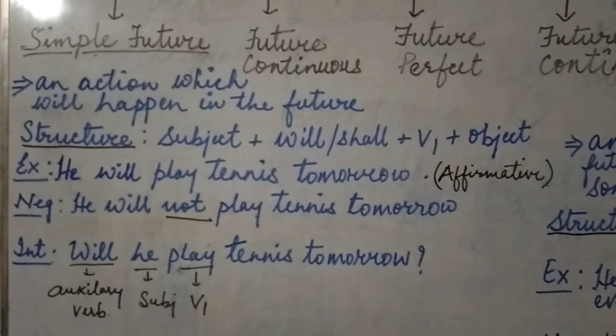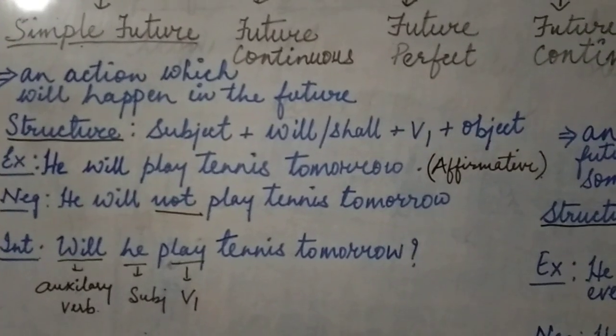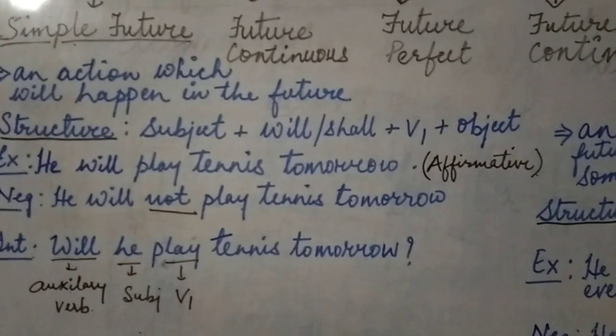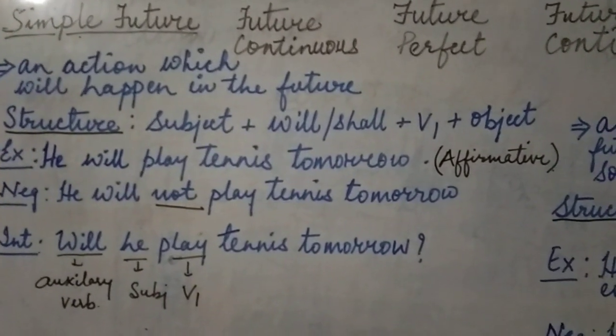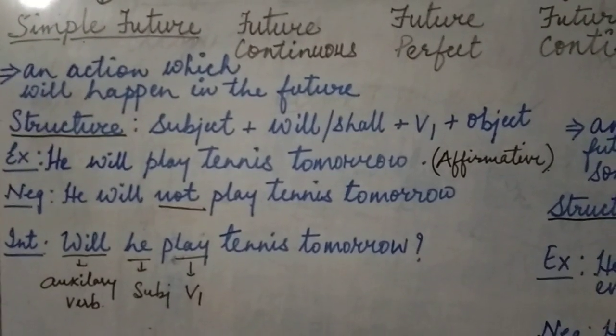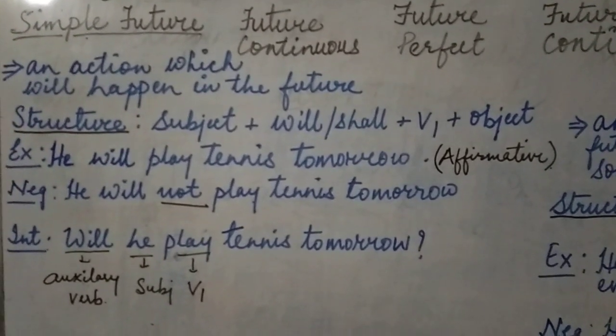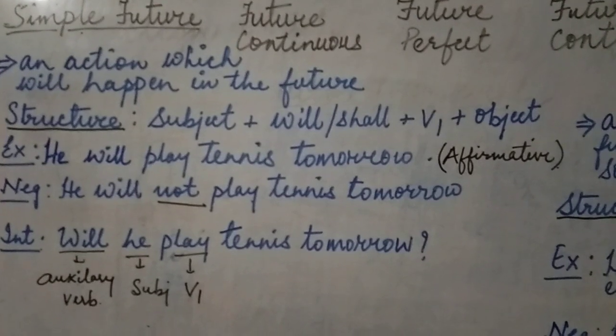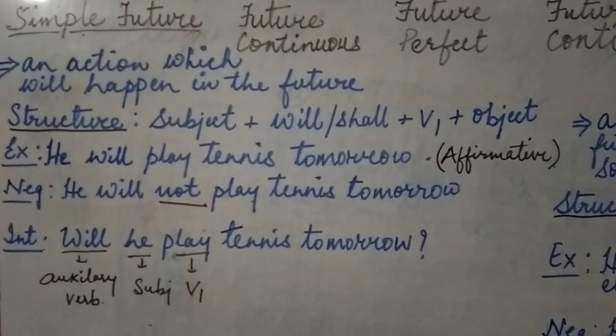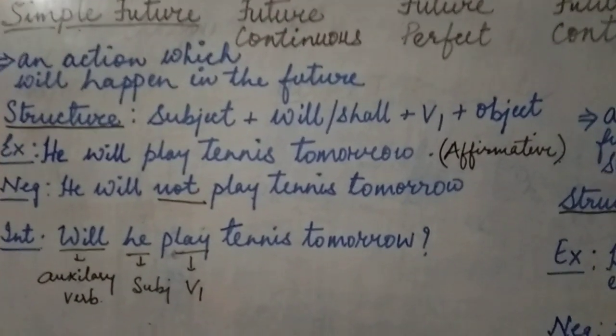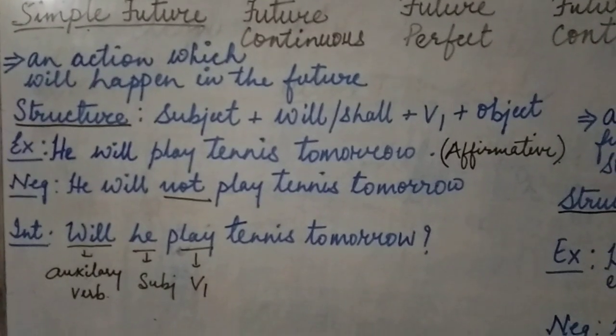Now, let's come to the negative. He will not play tennis tomorrow. See the structure of the sentence. Will and play. In between will and play, we are going to place not to make it a negative sentence. So, this is a negative sentence in simple future.